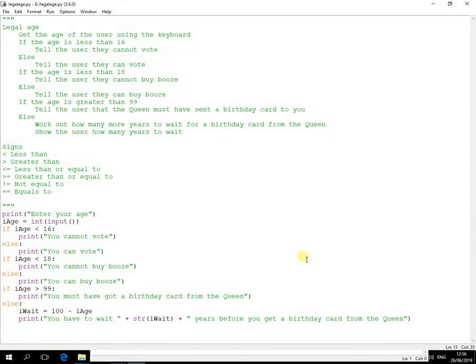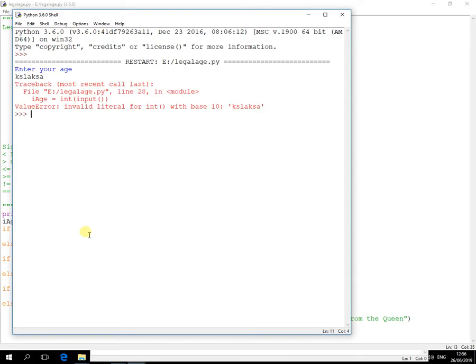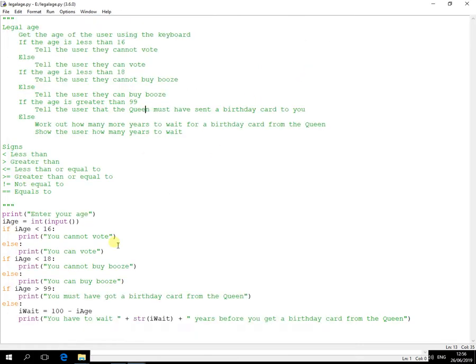So this is the previous program, the legal age program. Obviously, we haven't dealt with the trapping yet. We haven't done any traps, tries or accepts. But basically, you run this and type in something that's not a number, as expected, it crashes out. We don't want that happening. So let's implement the idea again.